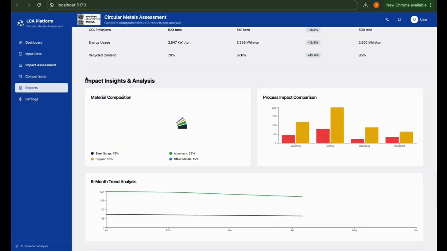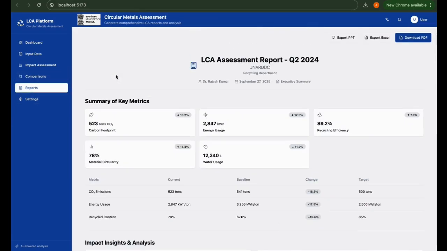Now comes the report section, which will give you the overall assessment of a batch that has been done using AI-driven LCA. There are various parameters, for instance, CO2 emission, energy use, and recycled content. What is the current status? How about baselines? How have we changed, and what are the targets?